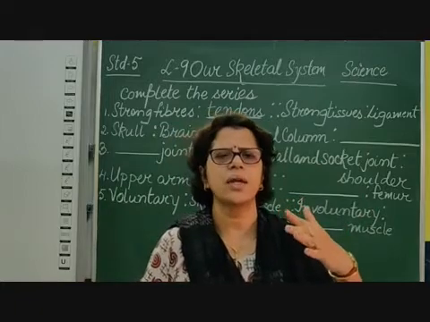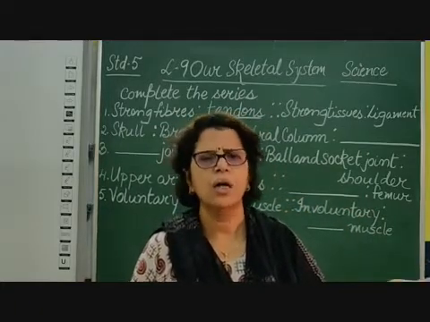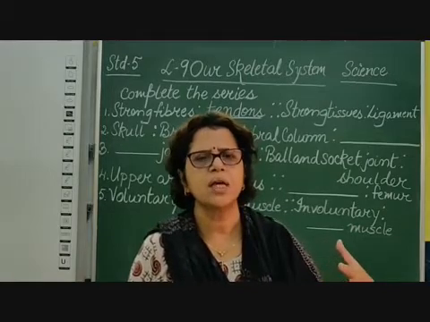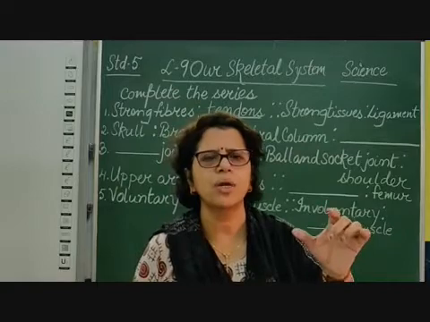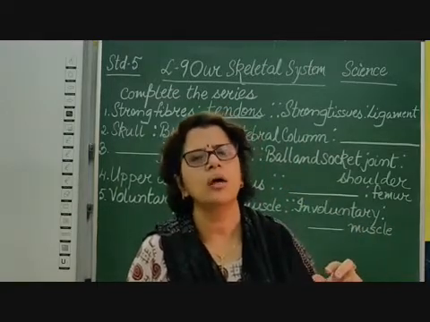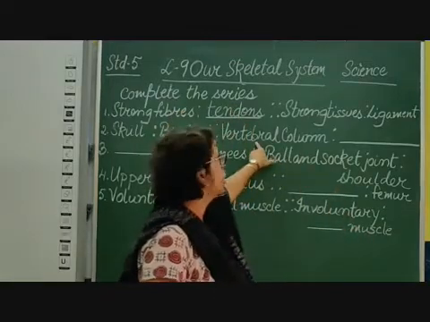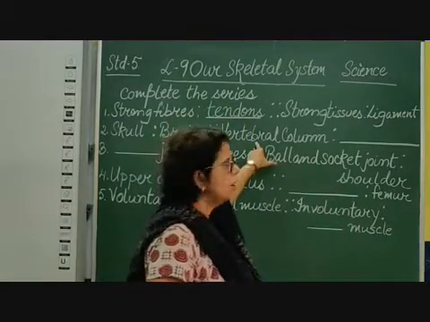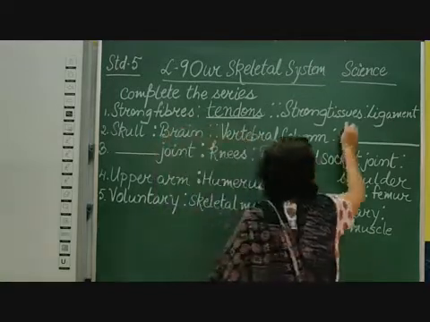It makes us stand erect, otherwise we would not be able to stand, work and move. It is also a very delicate organ and is protected by 33 small bones called vertebrae. The 33 vertebrae make the vertebral column, and that column is protecting the spinal cord.